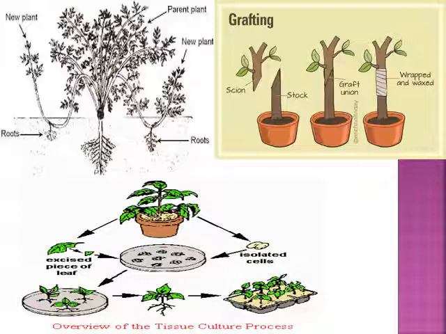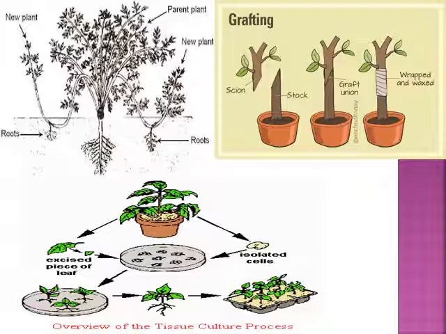Later on, after keeping it for some period of time, you can see in another petri dish that some plantlets start developing, and these plantlets, after being taken out from the petri dish, will be able to develop into a new grown plant. This is all done in in vitro conditions, meaning under laboratory conditions.